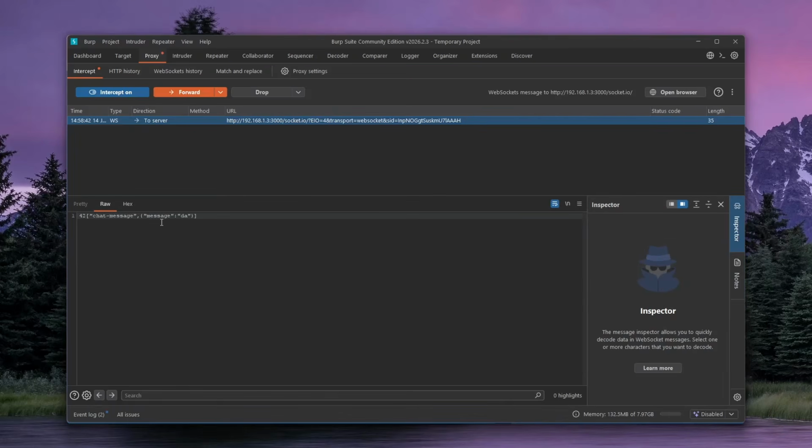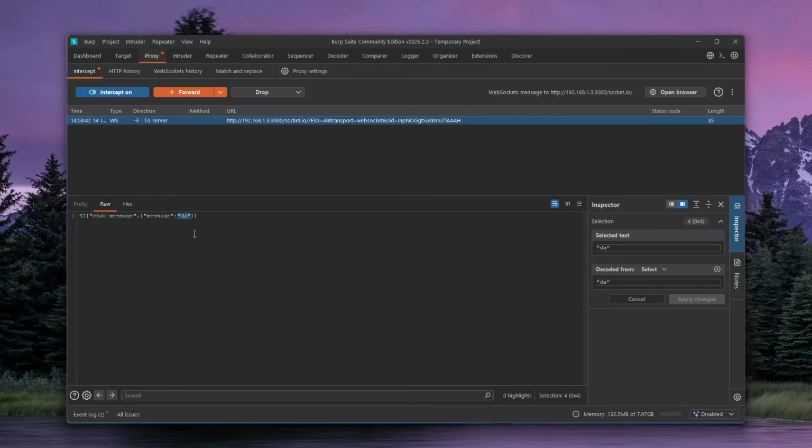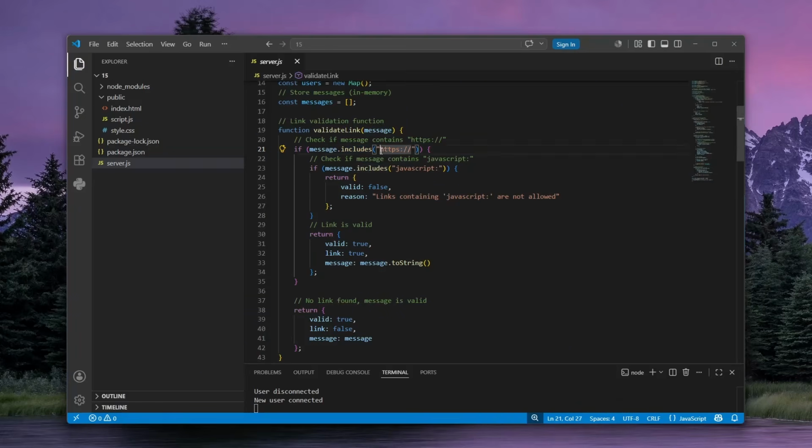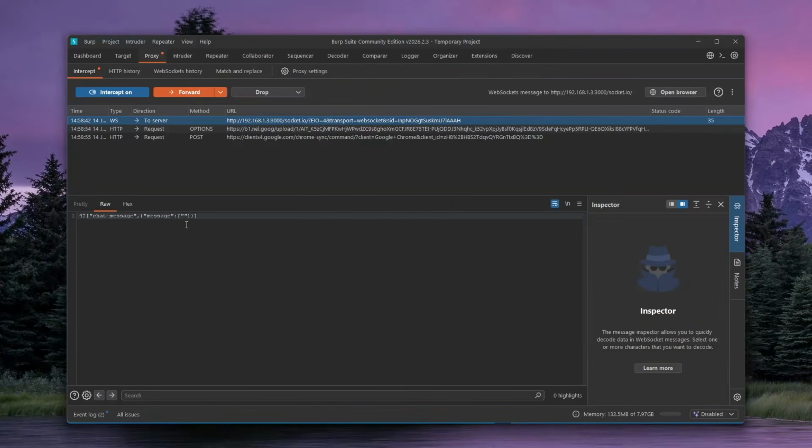So it's currently here. As you can see, it sends a message and this is a string, right? So let's try to submit an array, and we need to make sure that it aligns with this. HTTPS can be at the end, because when we normalize this array to a string, it is very important that this is at the end. So let's first put JavaScript alert 1, and then we need to do a comment, because everything that comes after this should be ignored. And then we do HTTPS.